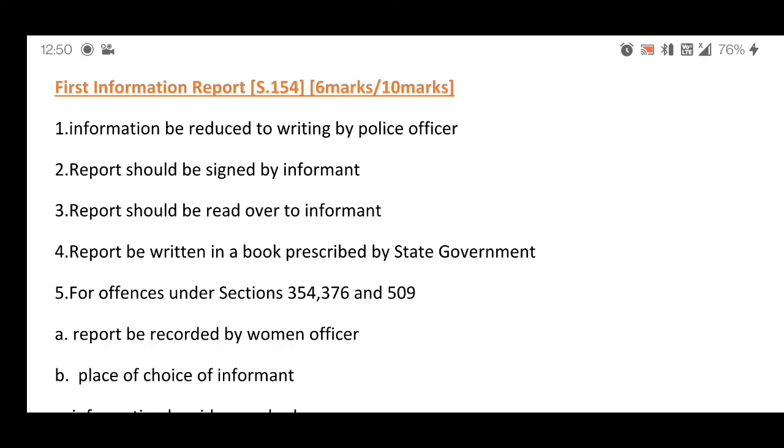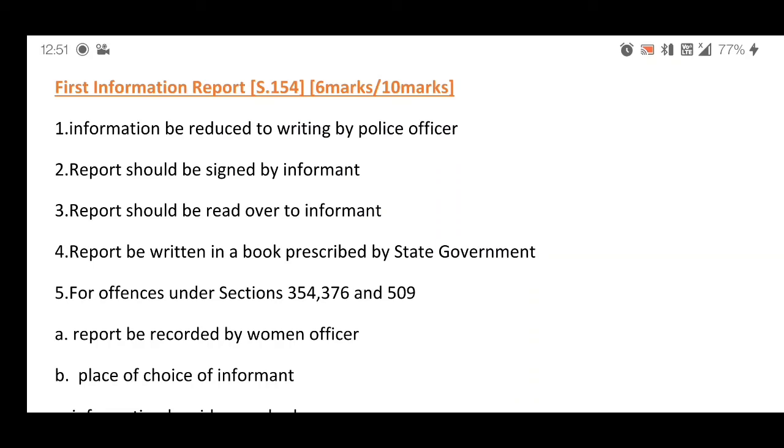Whatever information the informant gives, if he gives it orally, then it has to be reduced to writing by the police officer. The next step is the report should be signed by the informant, and after that the report should be read over to the informant by the police officer. The next step is the report be written in a book prescribed by the state government. The police officer has to record the FIR in a book which is prescribed by the state government.